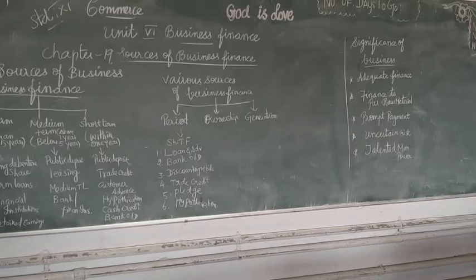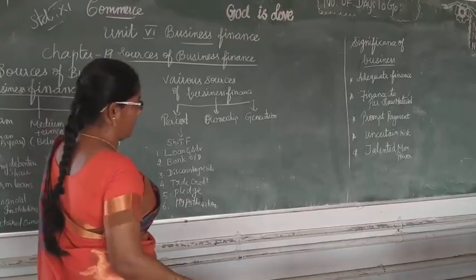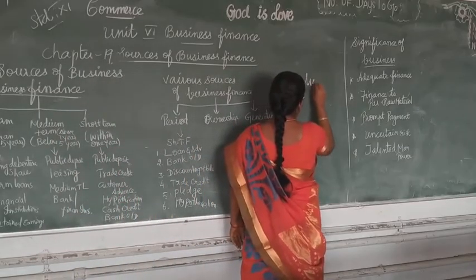A firm with adequate business finance can easily start the business venture. Those who have adequate finance can start the business venture. You know what is venture? Venture means business.